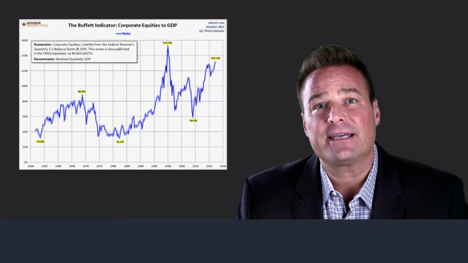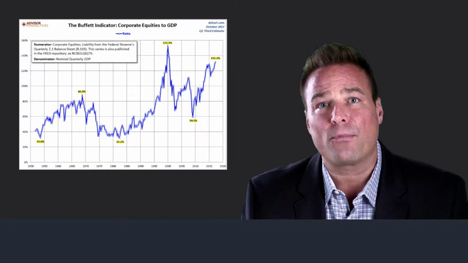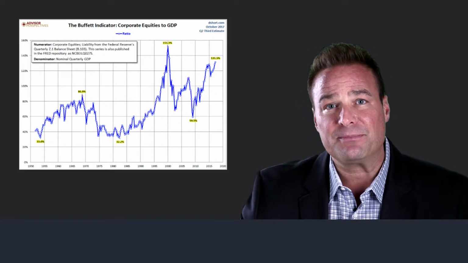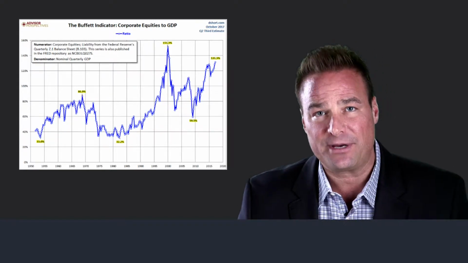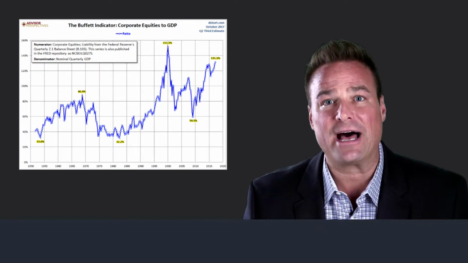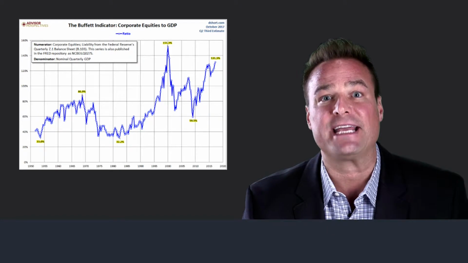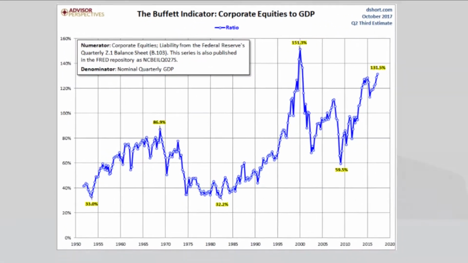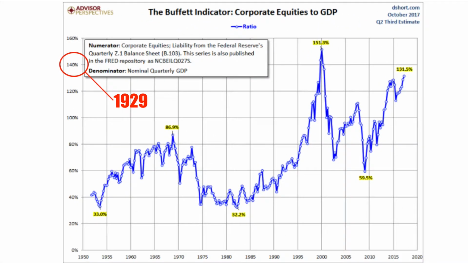If you look back in history, our markets were over 115% of GDP 3 times. In 1929, in 2000, and in 2008. In 1929, we were at 140% of GDP. In the year 2000, we were at 150% of GDP. In 2008, we were at 117% of GDP when the markets hit highs.